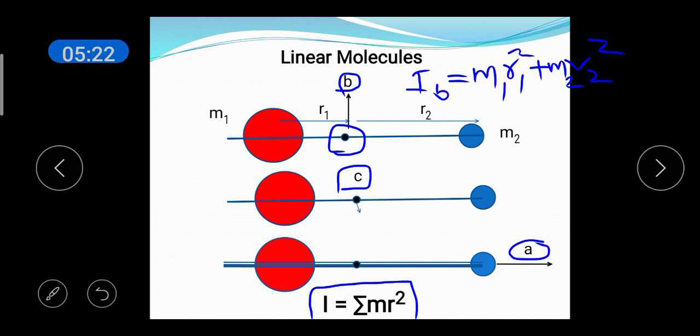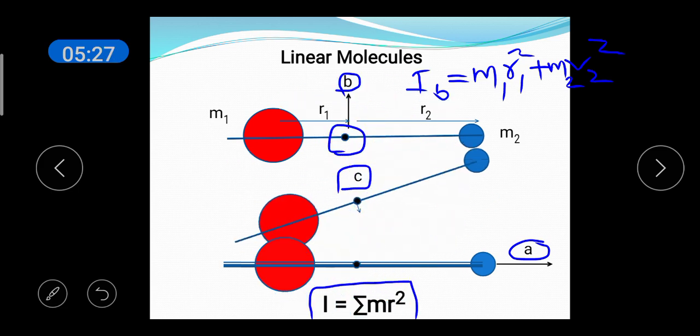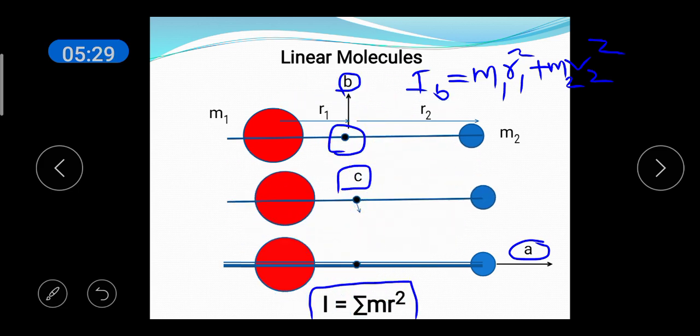Next, consider the rotation of the molecule about C. The rotation will be like this. Again here, the distance of the first atom from the axis is r1. The distance of the second atom from the axis is r2. So here again, you can write IC is equal to m1 r1 squared plus m2 r2 squared. So you can see that both the moments of inertia IB is equal to IC.